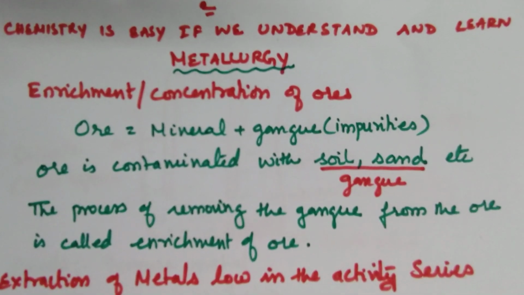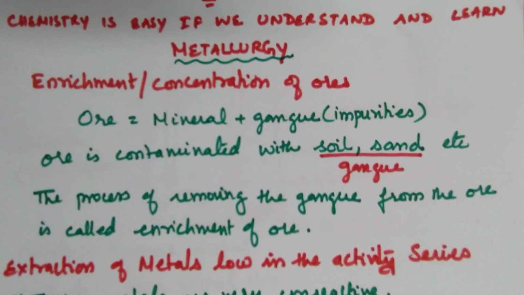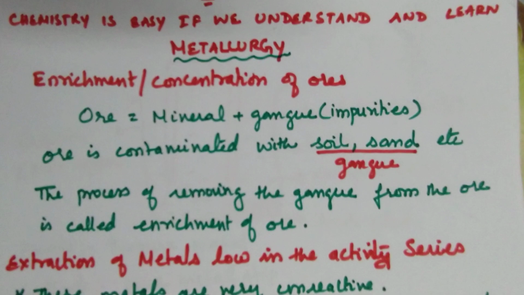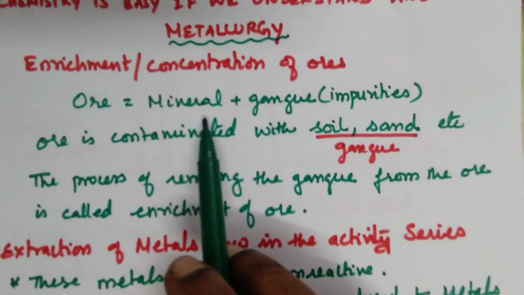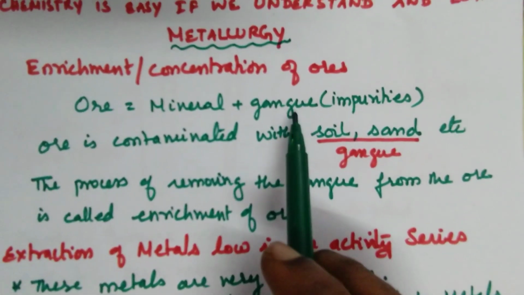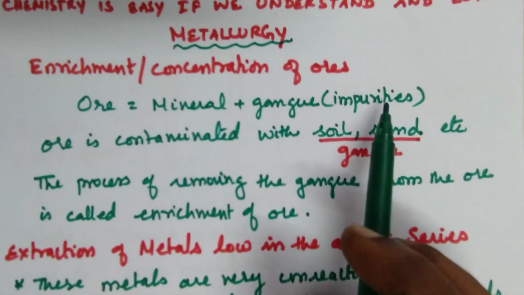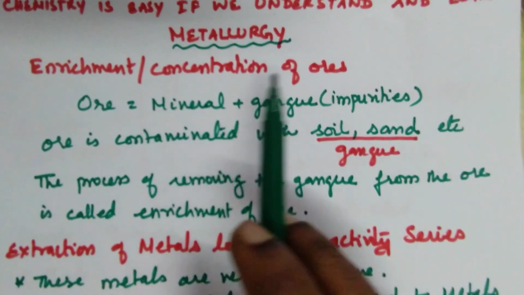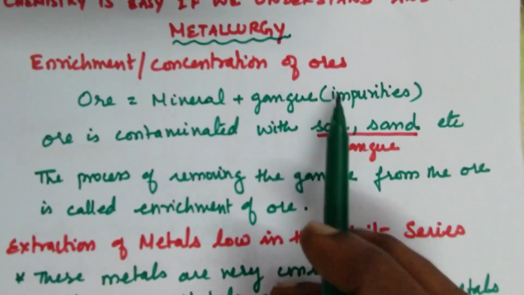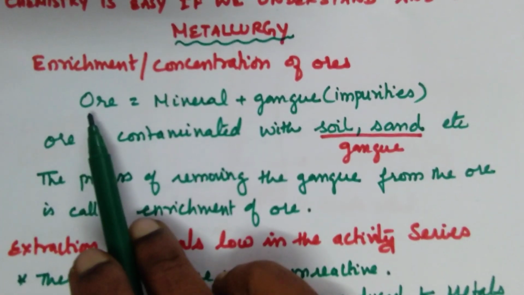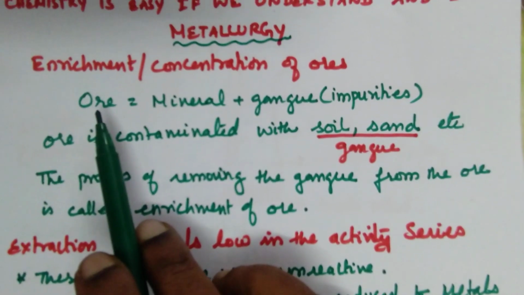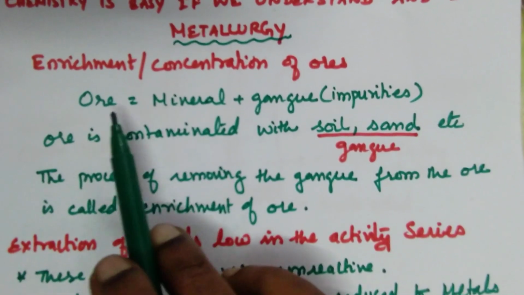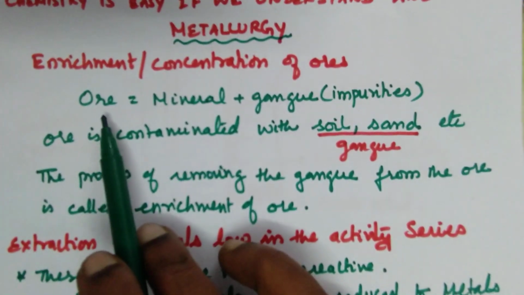Okay, so first we will see what is ore and how it is concentrated. Ore is nothing but mineral plus gangue. Gangue is nothing but the impurities. In nature, mineral is present in the rocks along with the impurities. So all together, put together, we call it as ore. Whatever we get in nature is called as ore.